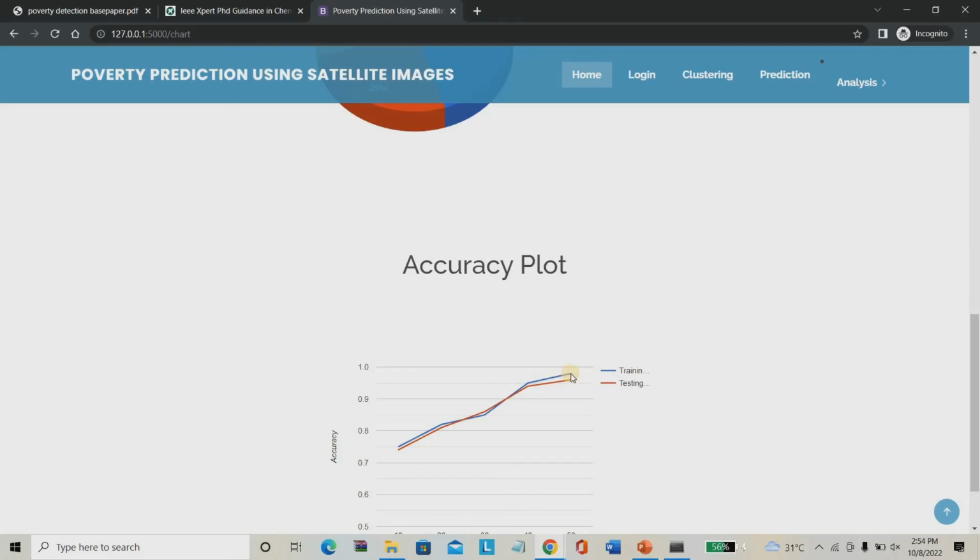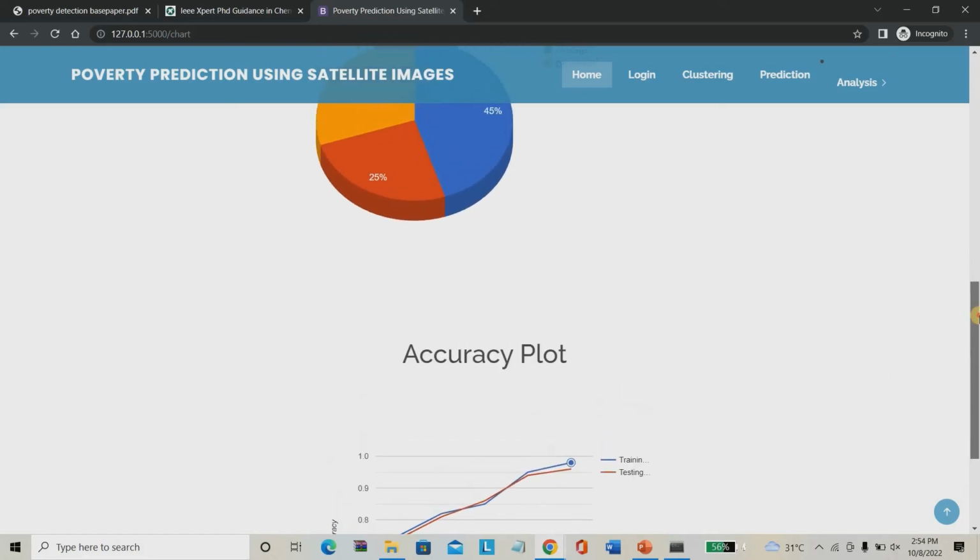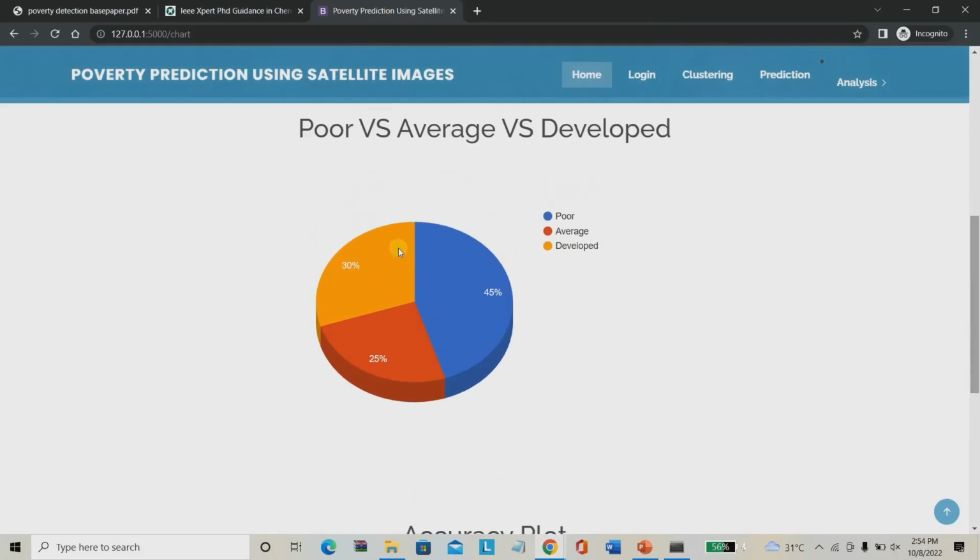This is the overall accuracy of the project. The training accuracy of the project was 0.98, which is very good when compared to the existing system, the deep neural network. We are using an RNN, recurrent neural network. This shows poor as well as average as well as developed. Developed countries were around 30%. Average countries were 25%. Then poor countries were 45% still in the world.